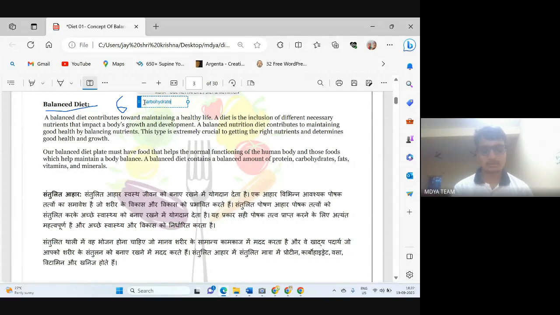carbohydrate, protein, fat, vitamins, and minerals. And the next one is, which one is remaining here? Which component of diet is remaining here?